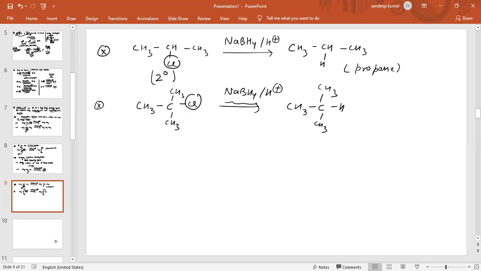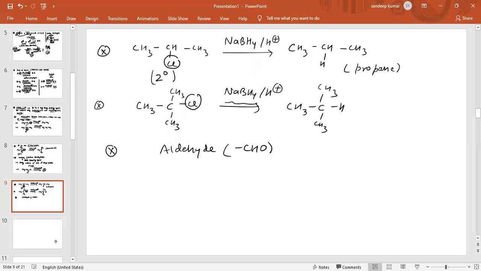Now again, some examples I am giving you regarding LiAlH4. If an aldehyde group is given, what is the aldehyde group? The aldehyde group is basically CHO.